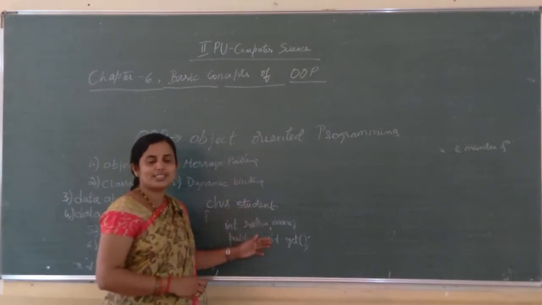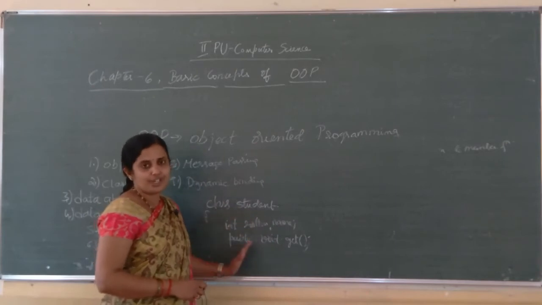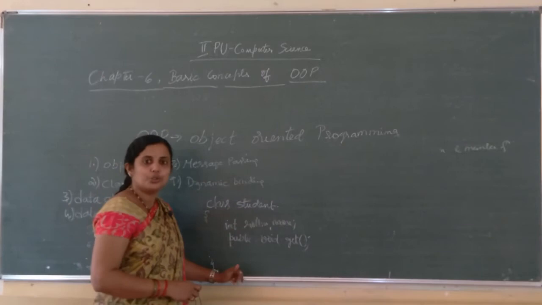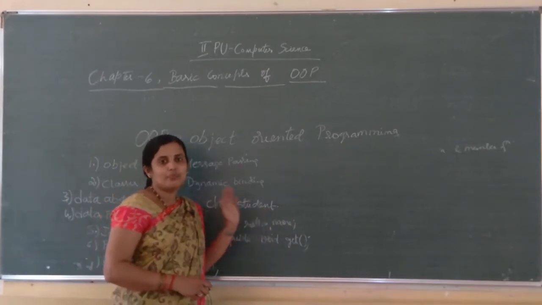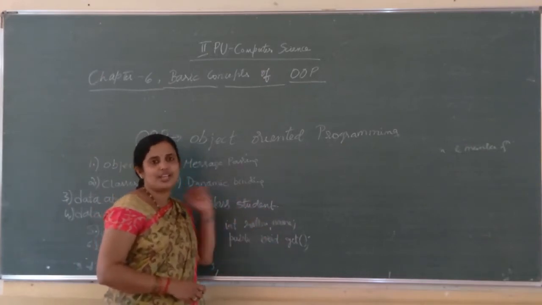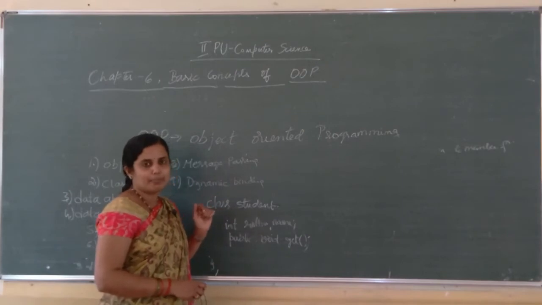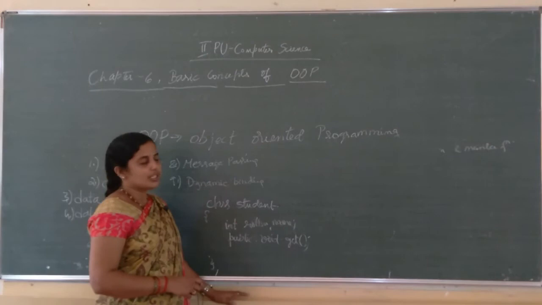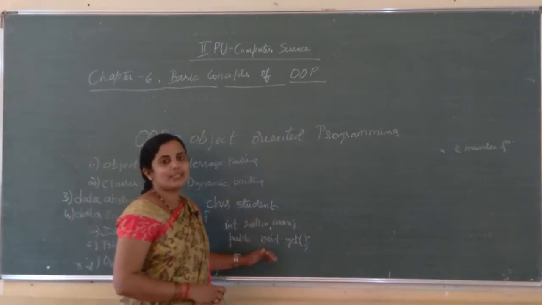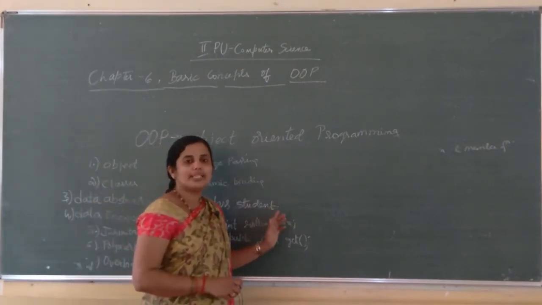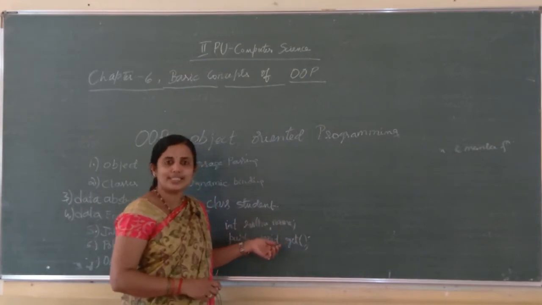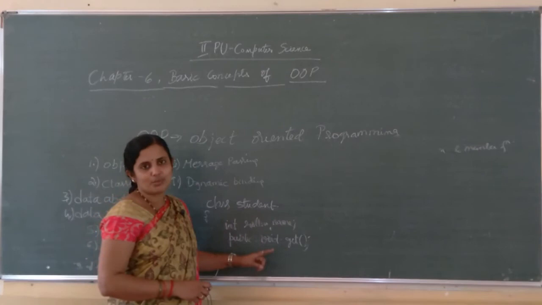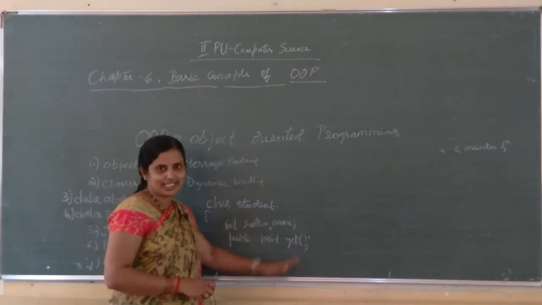If we want to access private data members, it allows us to access the data through the member functions only. Through the member functions only we have to access the private data members. Direct access is prohibited here. Suppose there are public data members, how are you going to access them? Can you access directly? No, we have to use an object. Without objects, we cannot access anything inside the class.